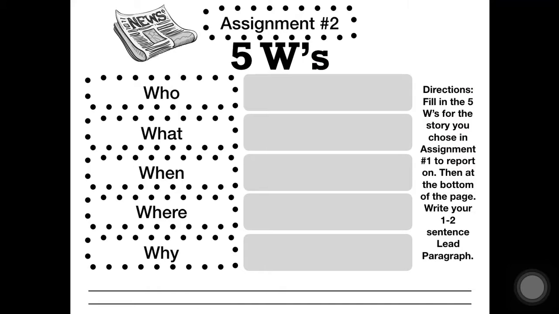Then at the bottom here, you see a couple of lines. I want you to go ahead and write your 1 to 2 sentence lead paragraph. In most cases, it'll probably just be one sentence packed with all 5 W's worth of information. So go ahead and get that paper done and submit it to me under assignment 2 in Schoology.